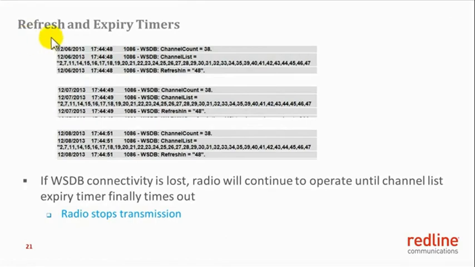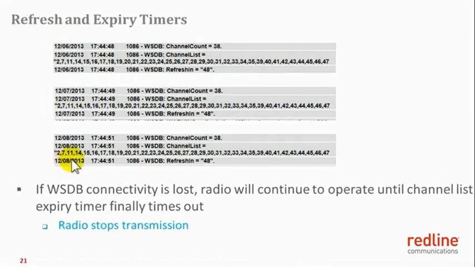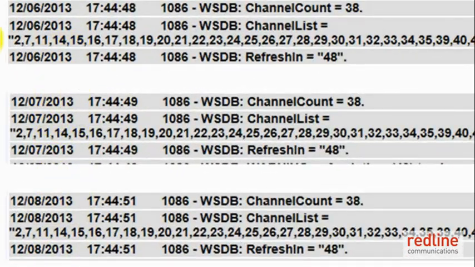This slide shows a snapshot from an RDL 3000 UHF unit system log. As you can see, this unit received the channel list from the white space database on December 6th at 17:44:48, and the channel list refresh time was set to 48 hours. However, as discussed earlier, the channel list will be refreshed on a 24-hourly basis.